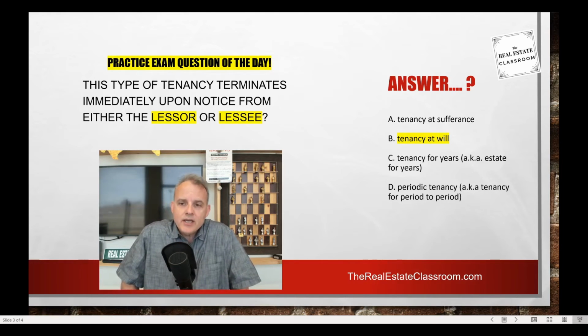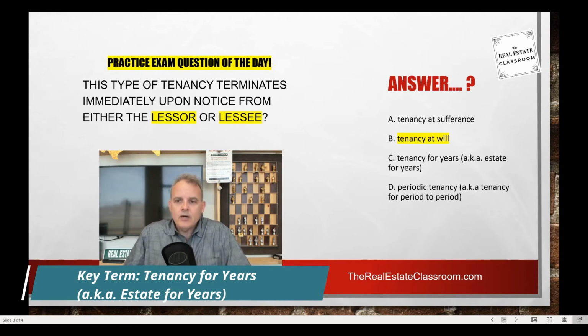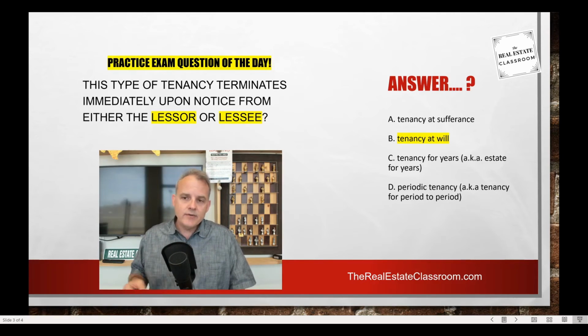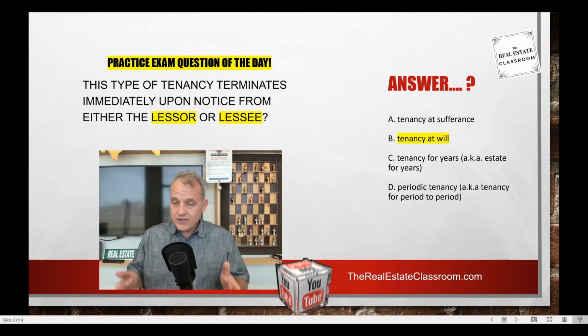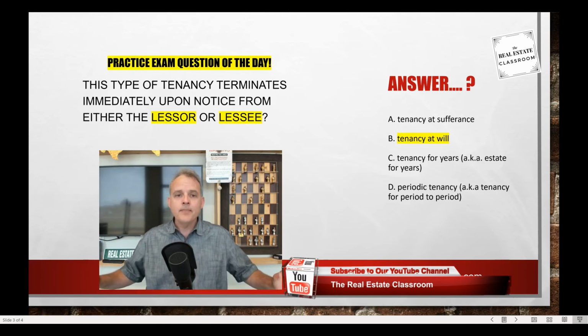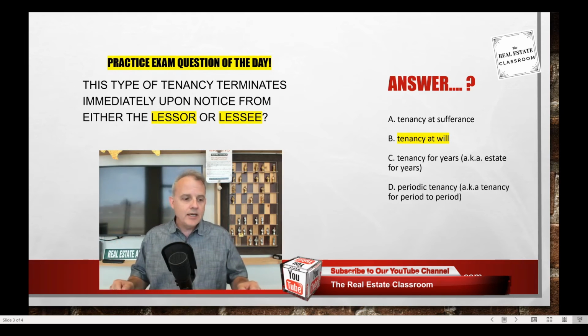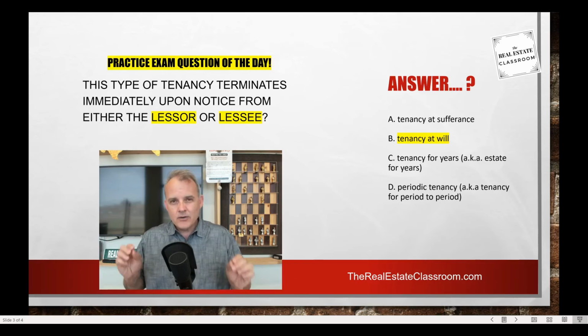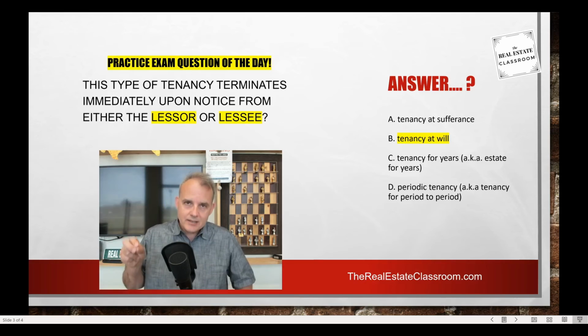Let's look at C, tenancy for years. Sometimes this gets misconstrued by students, and it's misunderstood because that term years is in there. The thing you have to know about tenancy for years or estate for years is simply it means that this lease agreement has a fixed expiration date, a fixed date that the lease agreement expires. It can be for 3 months, 6 months, 9 months, 12 months, 24 months. It doesn't matter the term. It simply means that it ends on a very specific date.